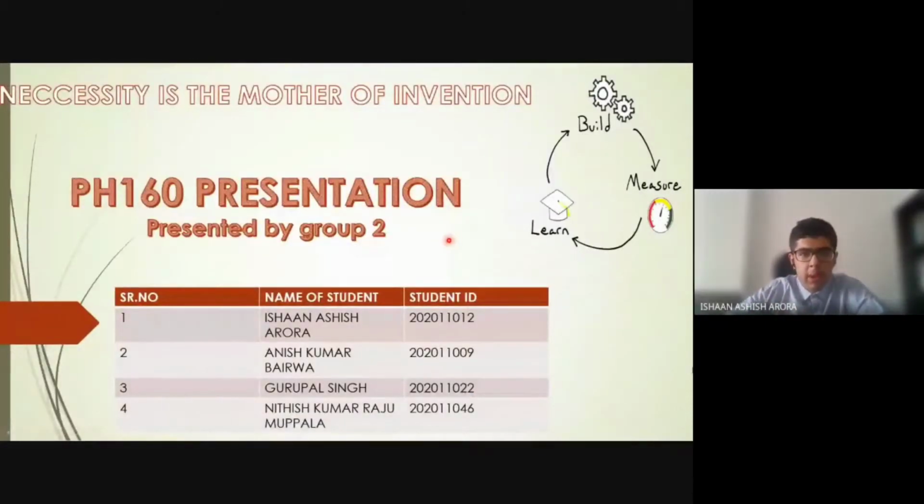So hello everyone. Today we will be discussing our PPT based on moment of inertia of a flywheel. Here are the names of the students and their respective student IDs.